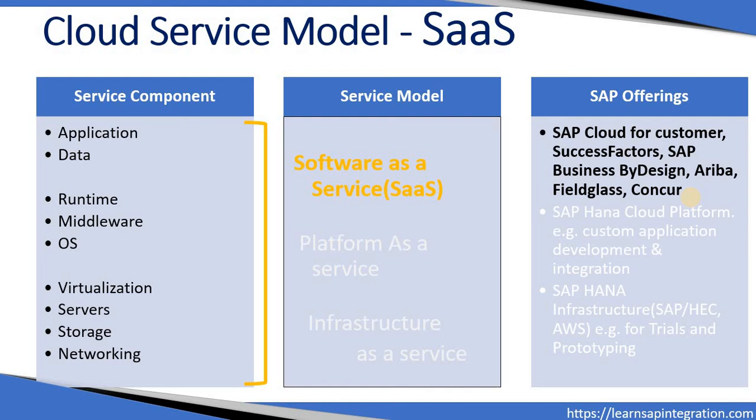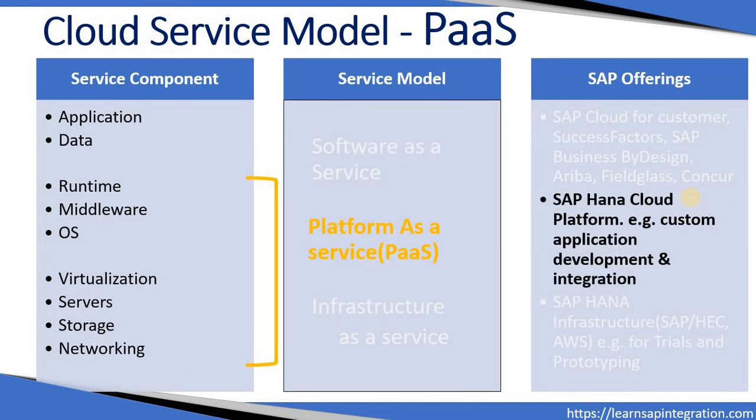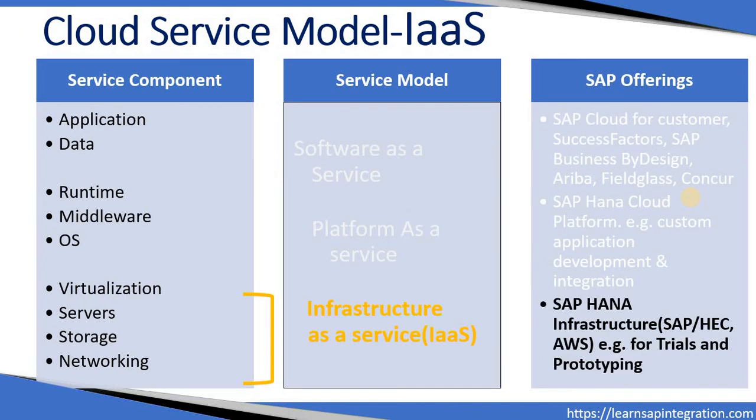In software as a service, everything is maintained by the provider. If you go back to platform, we have to maintain the application and data, and the rest of the things are provided by the platform provider. If you go to infrastructure, we need to maintain application, data, runtime, and middleware up to the OS level. The user has to maintain these, and only the service provider will maintain the VMs, servers, storage, and networking.